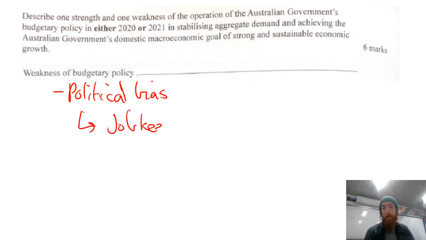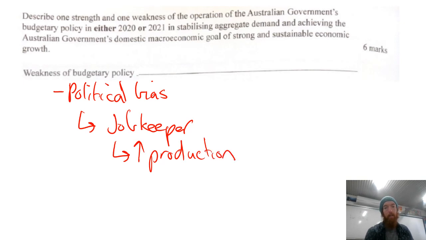You don't need examples here either. I always tend to use them if they help strengthen the answer. You could have gone without this, but with JobKeeper, a lot of businesses that were still profitable were receiving subsidies from the government. And even some businesses were receiving JobKeeper and not actually producing, which was motivating them to not have to change. Because the government is very pro-business in this case and has a bias towards them, it prevented them from being able to increase production, so it didn't increase production, and therefore it's less likely that strong sustainable economic growth is going to be achieved.